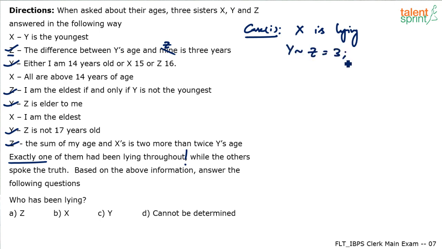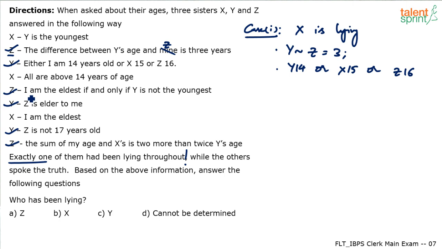That's the first point. Then Y says either I am 14 years old, or X is 15 years old, or Z is 16 years old. Remember, I here is Y. So either Y is 14 years, or X is 15 years, or Z is 16 years. You're getting it? Any one of these 3 is correct, not all 3 are correct, right? So either Y is 14, or X is 15, or Z is 16. Any one of these 3 has to be correct. So this is the first point, this is the second point, right?